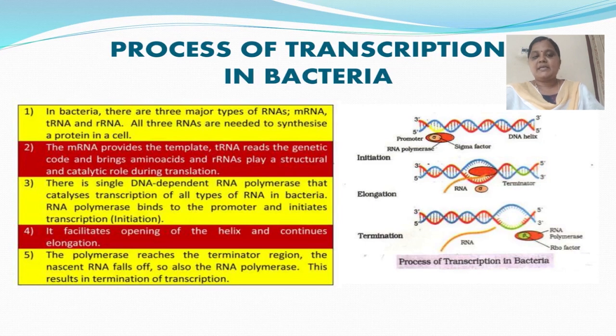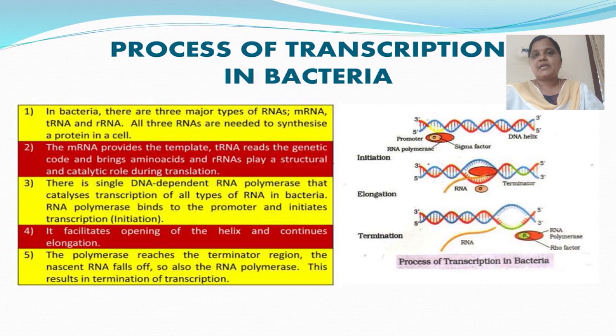In bacteria, three types of RNAs are present: mRNA, tRNA, and rRNA. The function of these three RNAs is as follows. mRNA provides the template. tRNA reads the genetic code and brings amino acids. And rRNA plays a structural and catalytic role during translation.